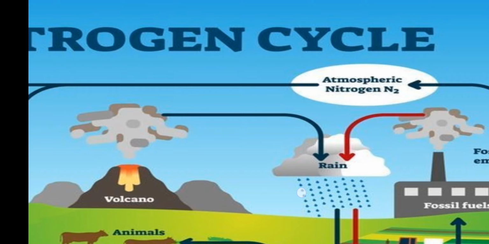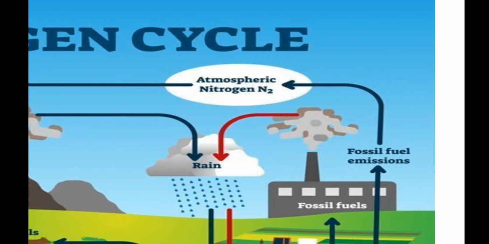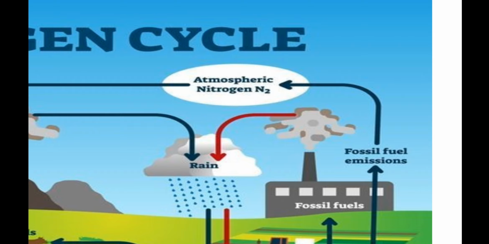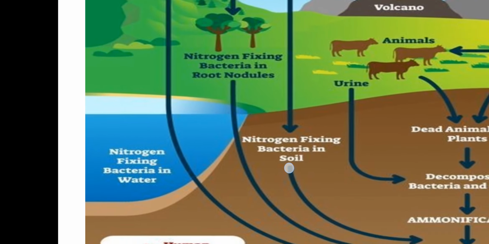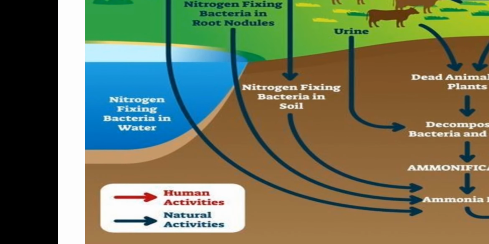It may be semi-synthetic or semi-natural, because fossil fuels are burned in our factories and vehicles, producing toxic gases and toxic oxides that bind with hydrogen and water molecules and produce acid rain. Acid rain goes into the water and kills the fish as well as the bacteria present on the root nodules of the plants.